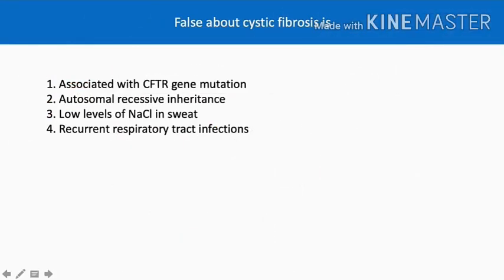As per our discussion, the levels of sodium chloride in sweat should be raised. So the option here given is the levels are low. So the answer is option 3.